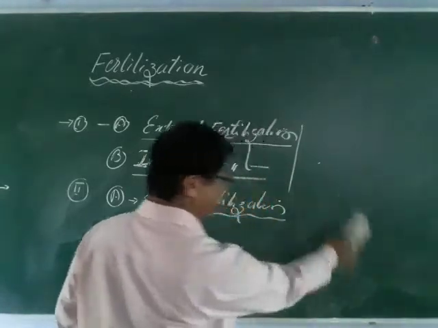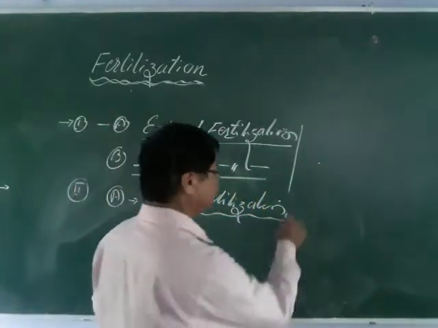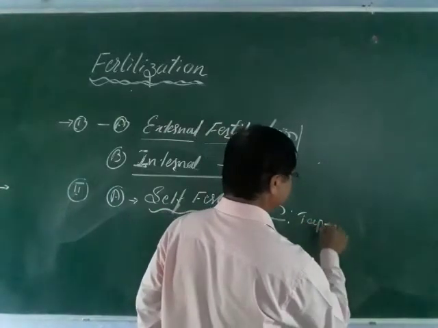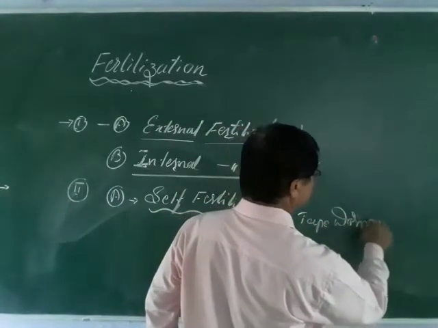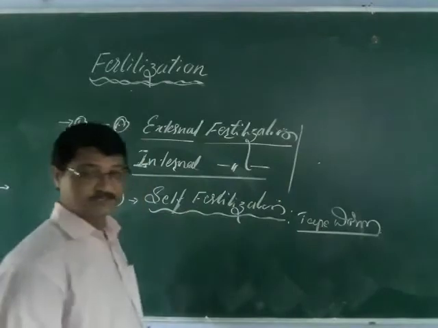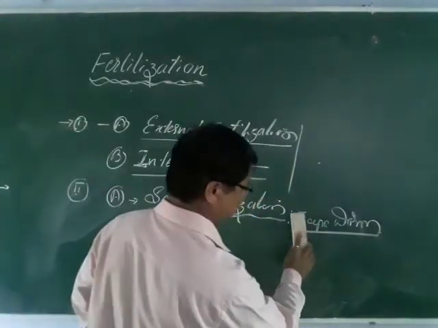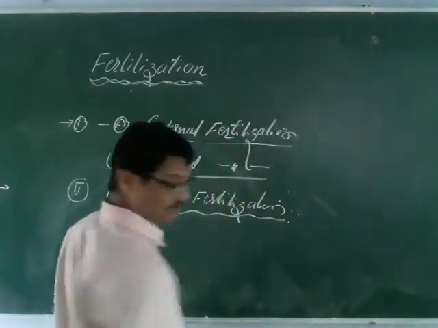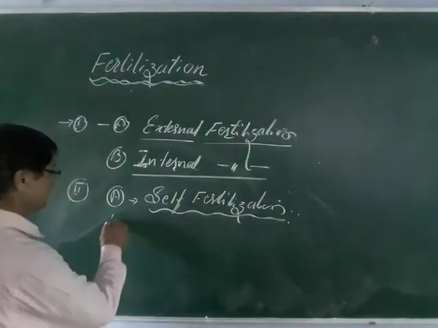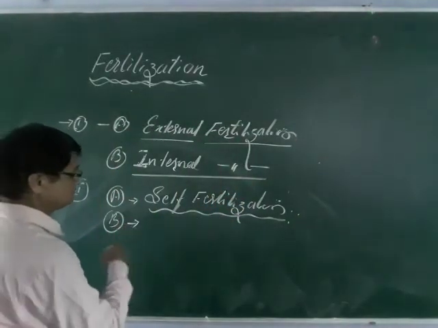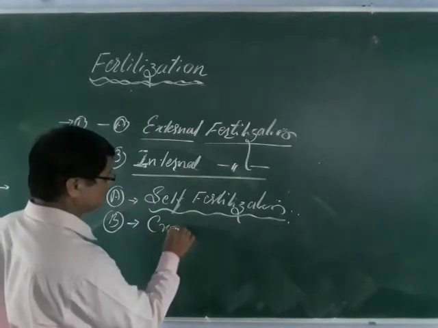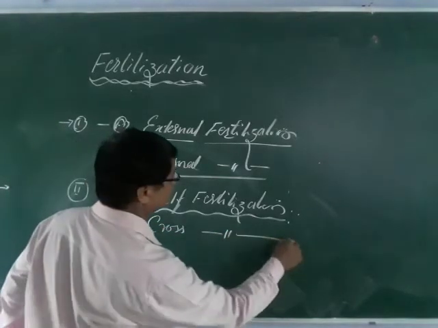A typical example is the tapeworm. The best example here is the tapeworm; most tapeworms come under that, as do most platyhelminthes. And the next type is cross fertilization.